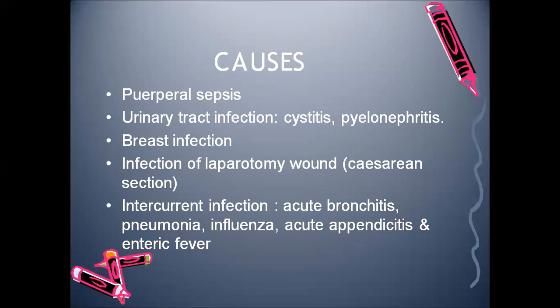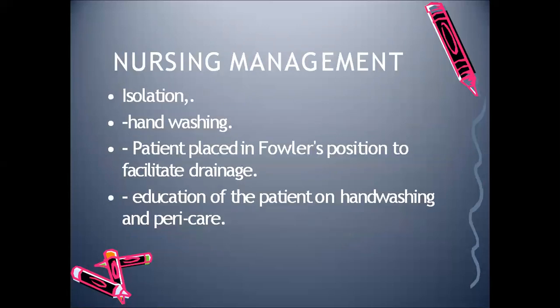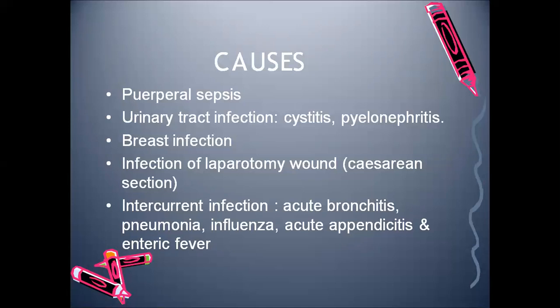That's cystitis, inflammation of the urinary bladder, and pyelonephritis. Then breast infection, and infection of the laparotomy wound in case of cesarean section. Even if the cesarean wound is infected, the mother will have puerperal pyrexia. Intercurrent infection means the mother already has some medical infection like bronchitis, influenza, pneumonia, appendicitis, and enteric fever. If that comes during the puerperium, it is known as intercurrent infection. So these can be the causes.